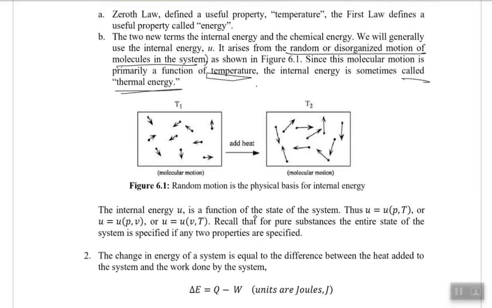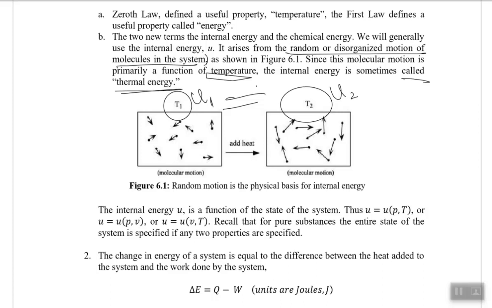So we are defining it as a state function. So internal energy is a state function. That means we are changing from T1 to T2 actually. So we are only interested in what actually was the internal energy U1 at the start and what would be the internal energy U2 at the final, and we would be looking at the difference between the two. We would be looking at how the temperature is changed from one form to another, but we are just looking for the temperature change and the internal energy change.